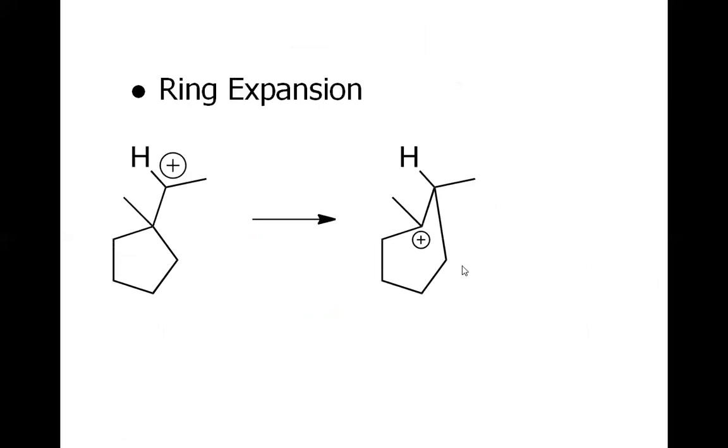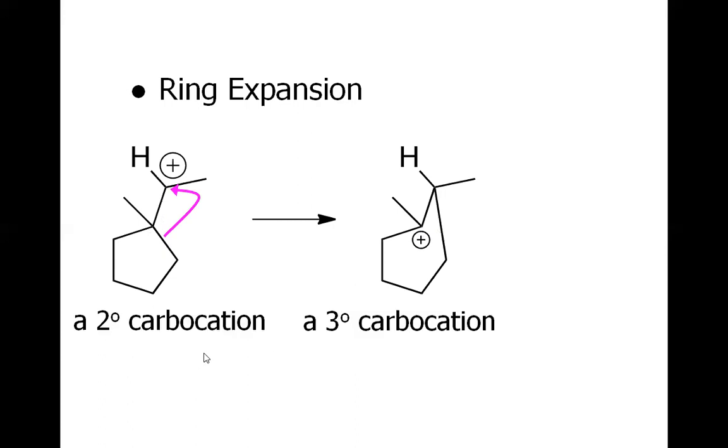Ring expansion is also possible. For example, consider this particular example; this is the secondary carbocation. But when this C-C bond, which I'm highlighting, is broken, and the electrons from this C-C bond attack the carbocation center, we will have the positive charge here, like you see, a tertiary carbocation. So the tertiary carbocation is formed from the secondary carbocation after ring expansion. The words ring expansion mean that initially it was a 5-membered ring, and now it is a 6-membered ring, as you can see here.